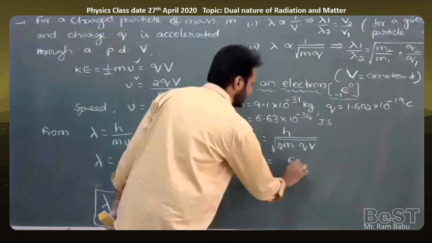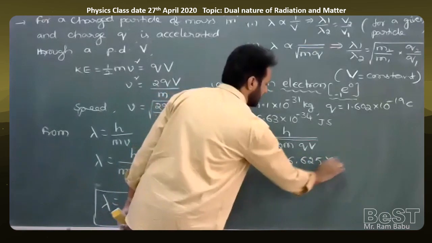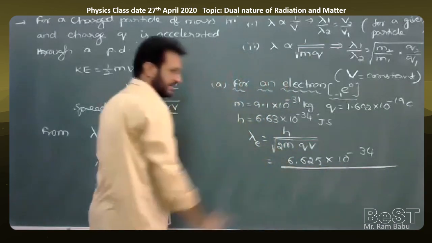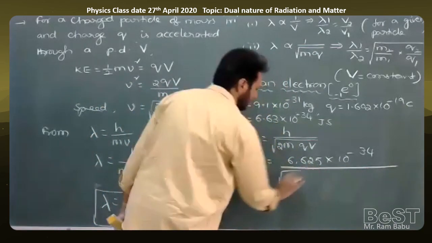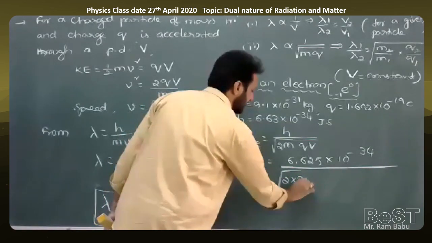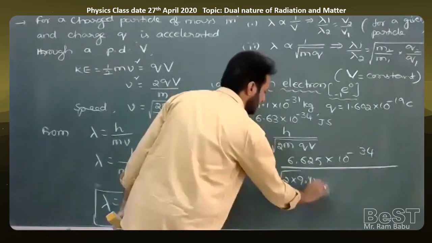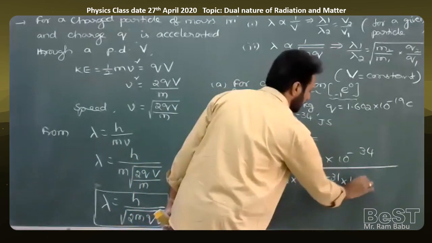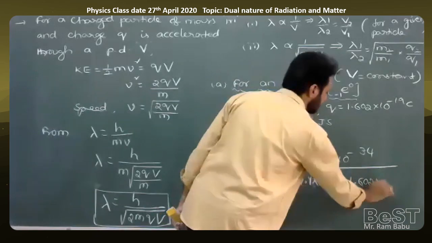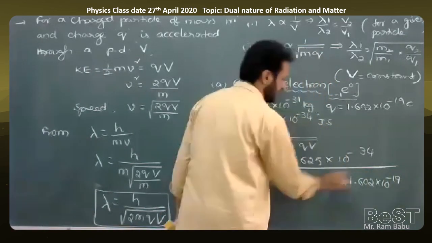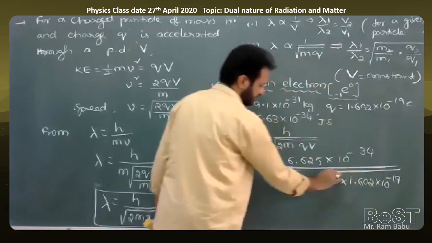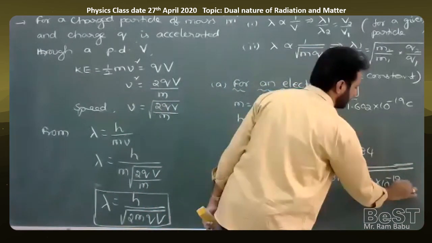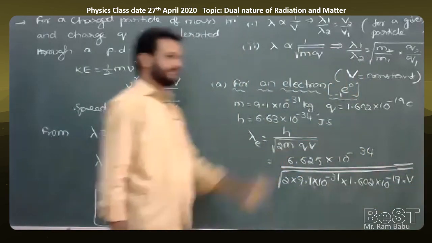H value 6.625 into 10 to the power of minus 34 divided by square root of 2 into 9.1 into 10 to the power of minus 31 into charge 1.602 into 10 to the power of minus 19 into V. The V value we don't know. The electron may be moving through any potential difference like 100 volt or 1000 volt, we don't know. Leave this one as V.